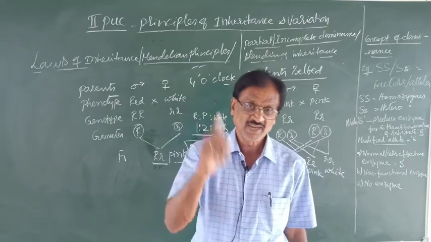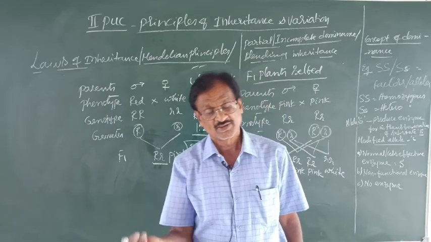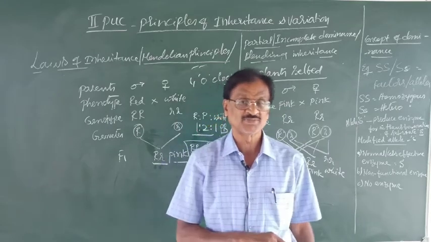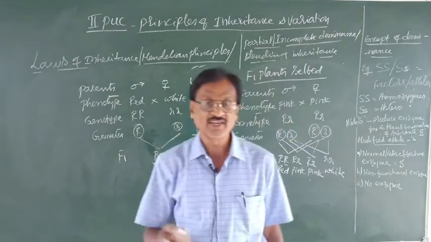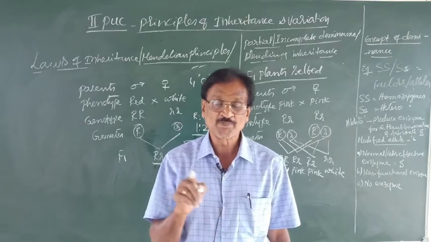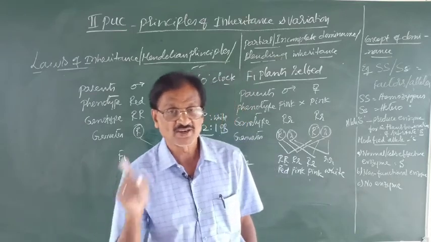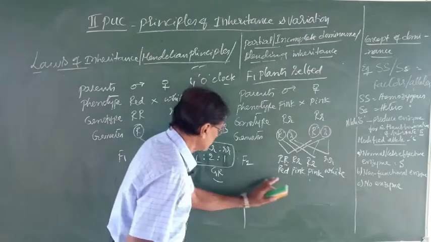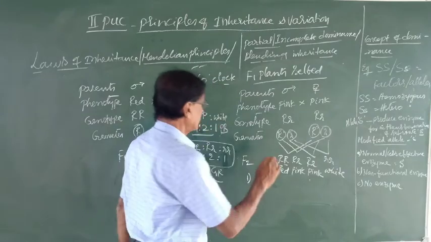That was mainly due to dominance and recessiveness. Why is the ratio modified here? This is due to the fact that there is incomplete dominance or partial dominance.